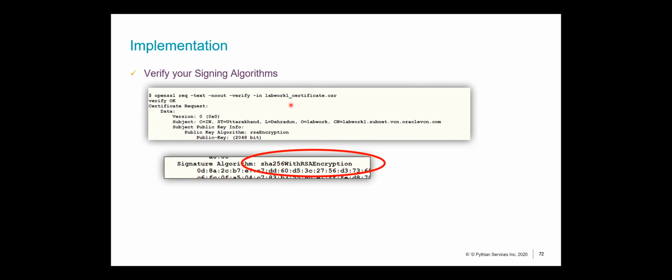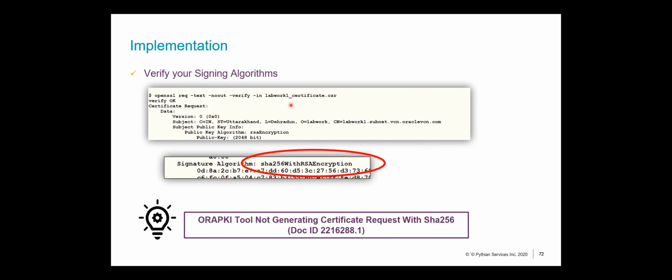Now, if you notice, I was using Aura PKI in the earlier slides, and then I switched to OpenSSL. Why did I do that? Well, there are a few bugs with Aura PKI where it is not able to generate a certificate or a CSR with the SHA-256 signing algorithm. So even if you're forcing SHA-256, it will internally sign it with MD5, and then your certificate authority will run into a problem with that.